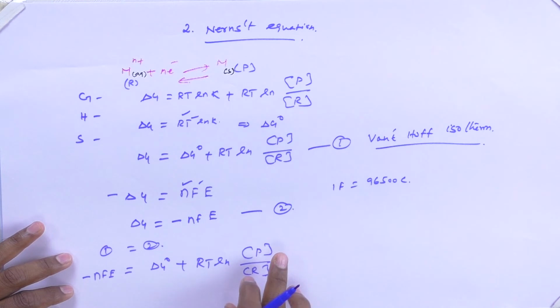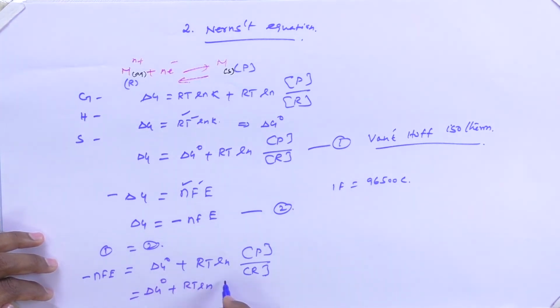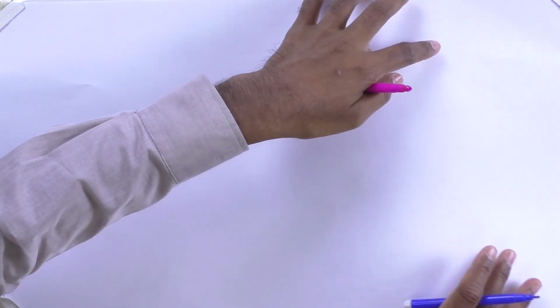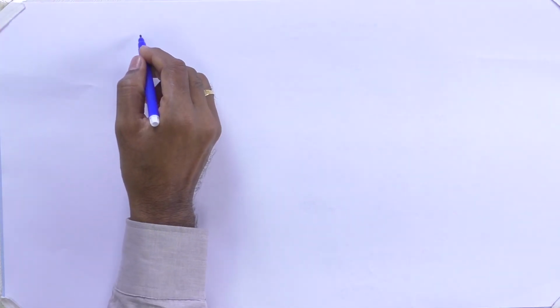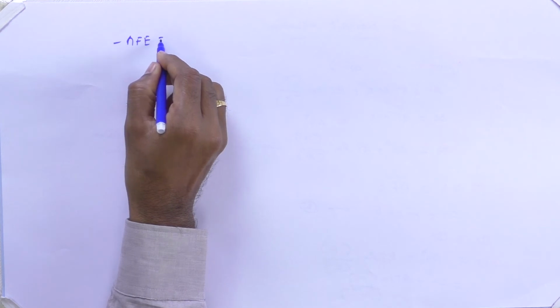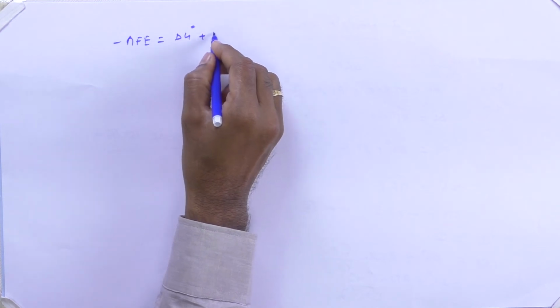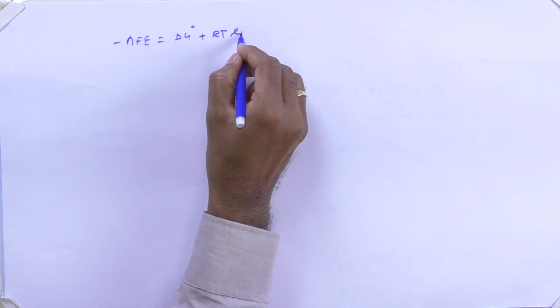Or it can be modified as delta G0 plus RT ln, where the product is the solid metal, divided by the concentration of the metal ion in the reactant part, M n plus. Okay, so this is the equation. Alright friends, according to the van't Hoff isotherm equation, minus nFE is equal to delta G0 plus RT ln of metal divided by metal ions.